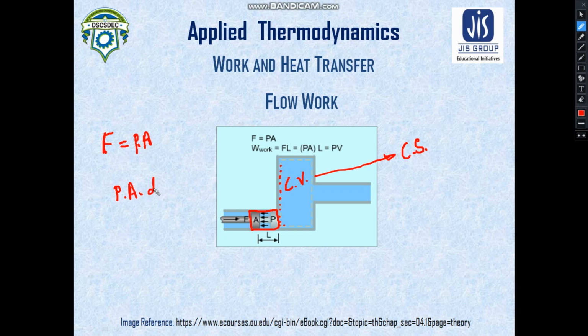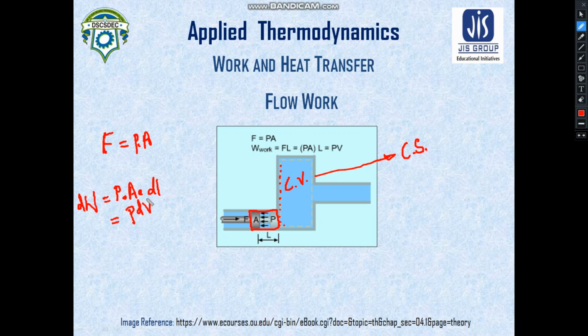This is similar to the description in the calculation of displacement work. So the work done will be dW, or simply W, and dW is equal to P dV.